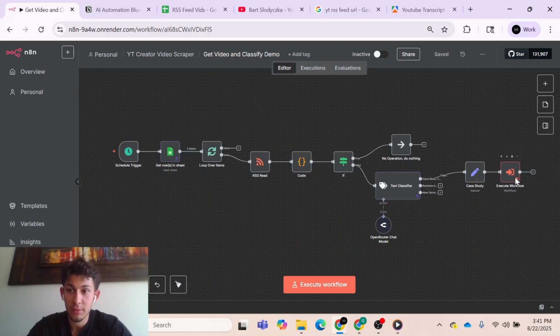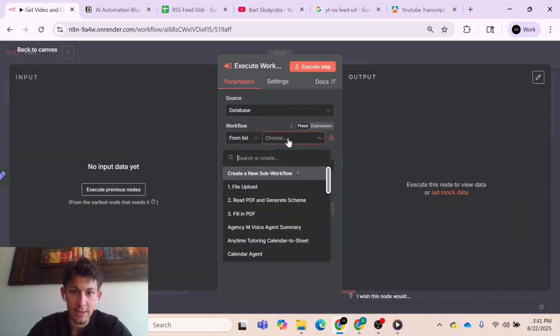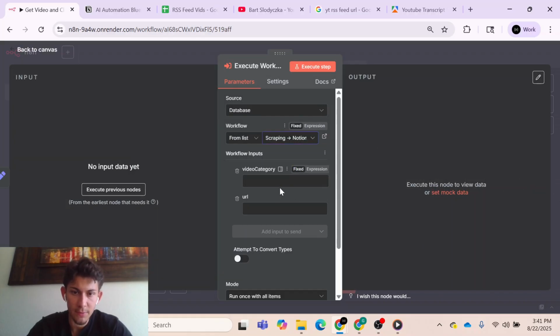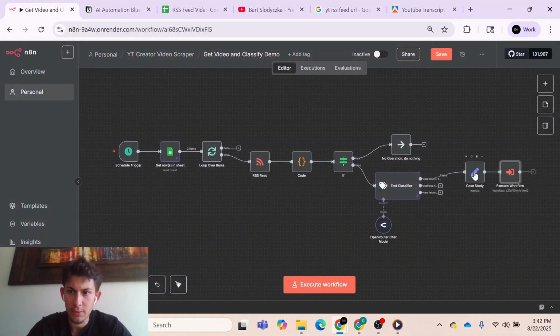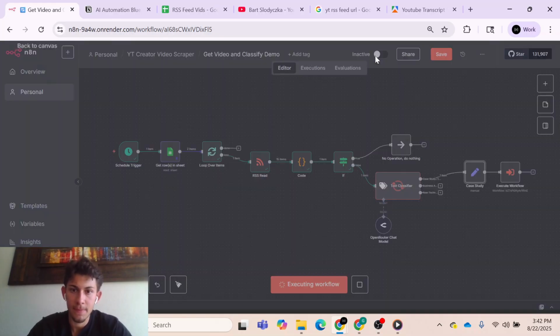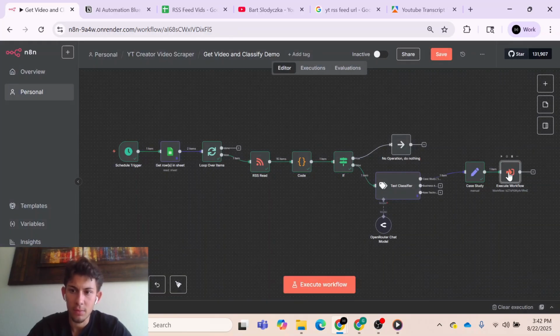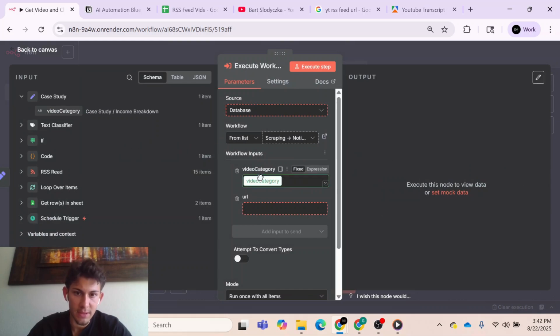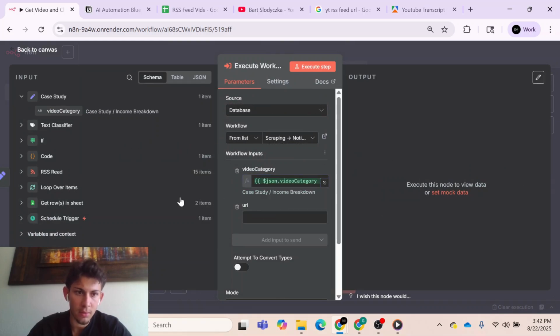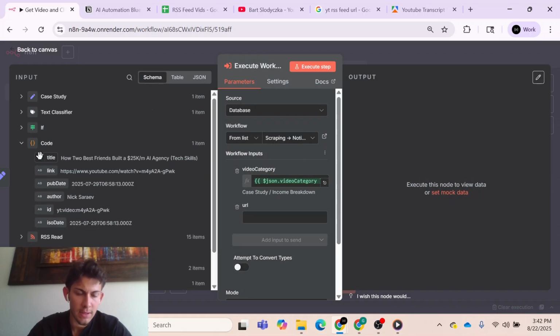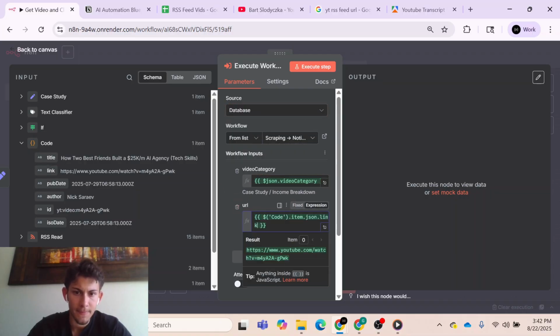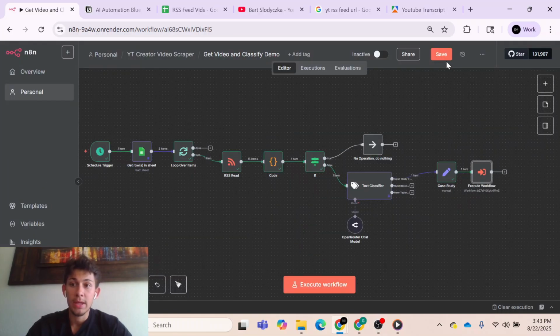Okay, so we're back in this workflow. Now we go over here to Execute Workflow. Let's find our Scraping in Notion demo. Now we have these workflow inputs that we can use. So let's run all the steps right here. Cool. For our Execute Workflow, we'll have our video category, that'll just be this. And then our URL will come from this If node. Oh wait, no, this Code node from the newest one. Okay, this is our URL. So now we can save this.